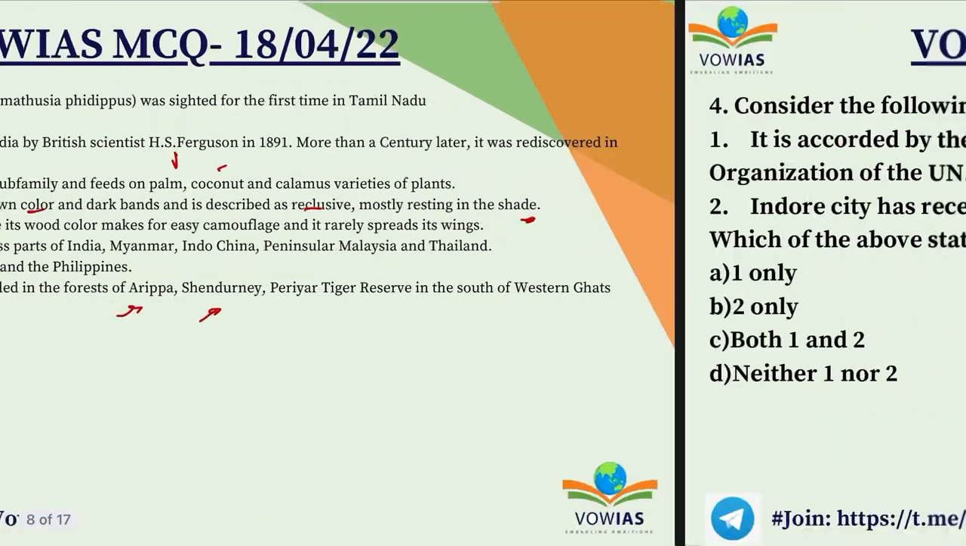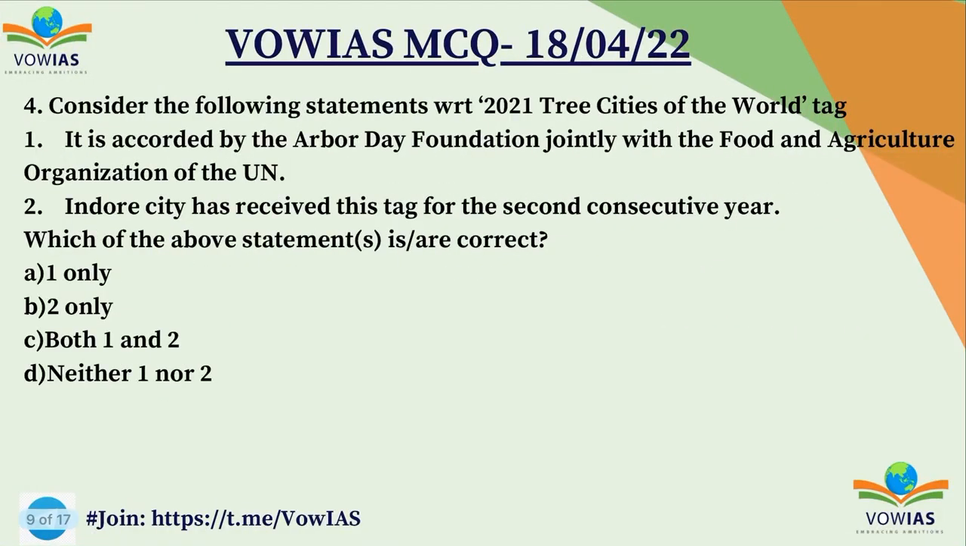Now let's go to the next question. Consider the following statements with respect to the 2021 Tree Cities of the World tag. First one, it is accorded by the Arbor Day Foundation jointly with the Food and Agriculture Organization of UN. Second one, Indore city has received this tag for the second consecutive year. We have to choose the correct option. A 1 only, B 2 only, C both 1 and 2, and D neither 1 nor 2.